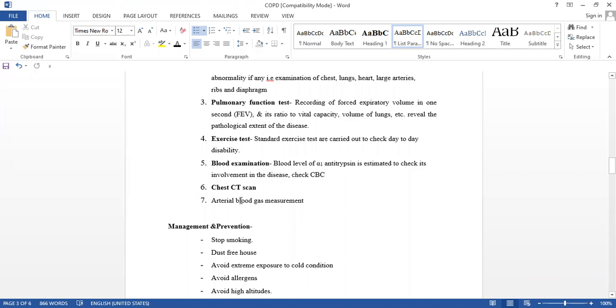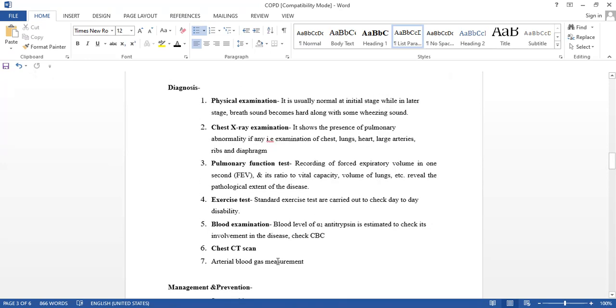Okay. Then the next step that we call a CT scan. Which CT scan will we take here? If we cannot diagnose otherwise, then we go further with a CT scan. Which CT scan? Chest CT scan. And next one, arterial blood gas measurement. So all these diagnosis points, we remember.